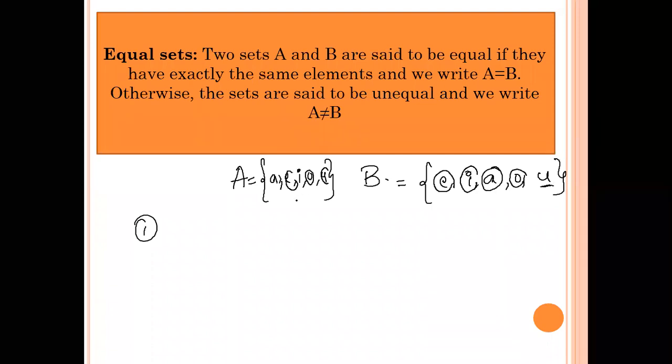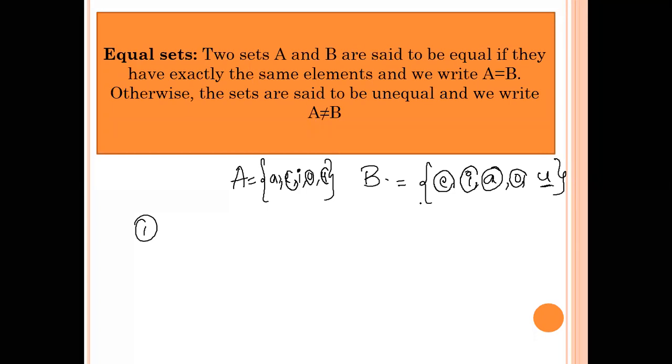So when can we say that two sets are equal sets? If they have the same number of elements. In both sets, the number of elements should be the same, the count should be the same. And the elements in set A should also be present in set B. Okay, so if it does not satisfy any of these conditions, then the sets are said to be unequal.